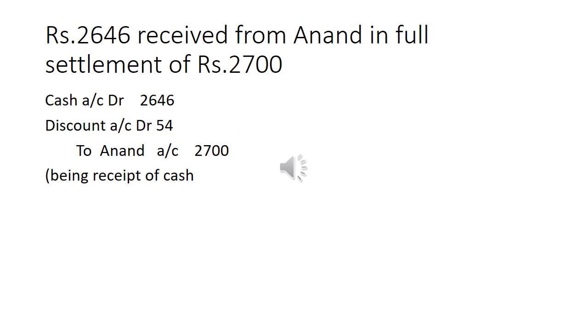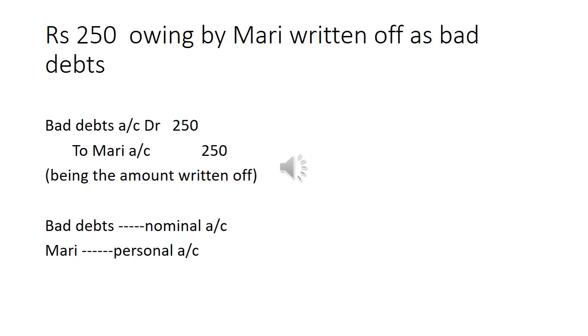Rupees 2,646 received from Anand in full settlement of rupees 2,700. We give the discount to Anand. So cash account debit 2,646, discount account debit rupees 54, the difference between 2,700 and 2,646. To Anand account 2,700.